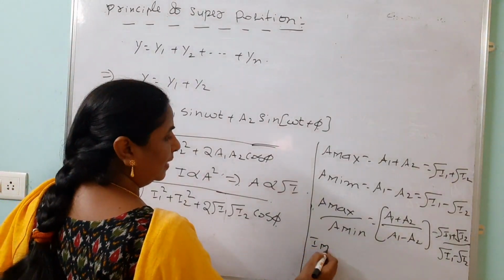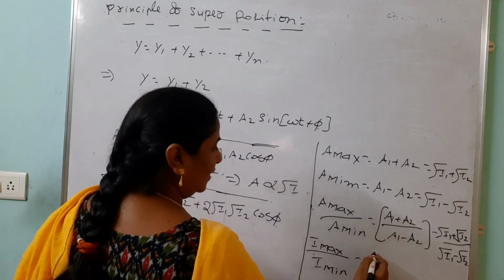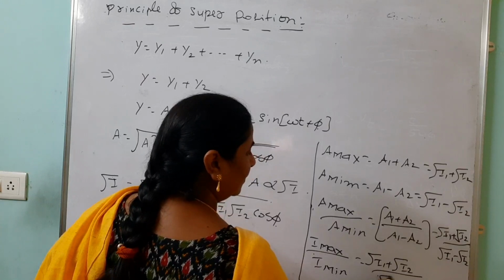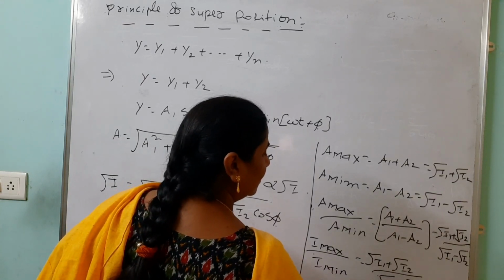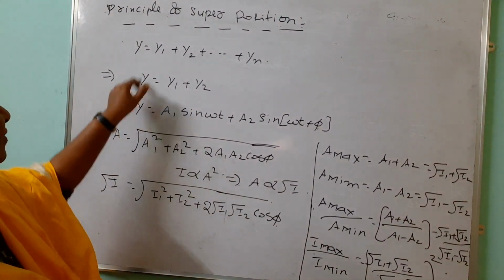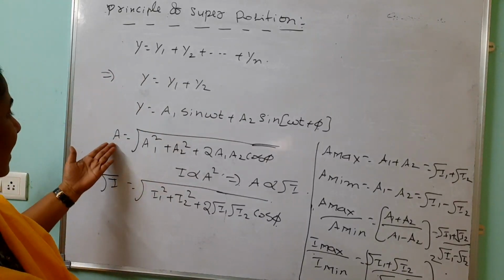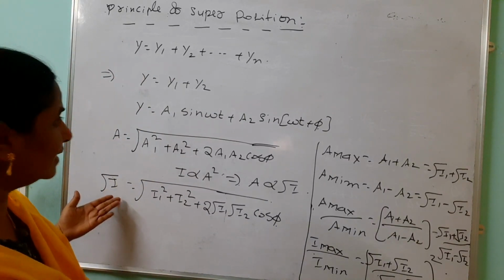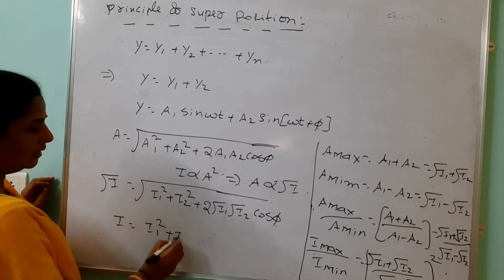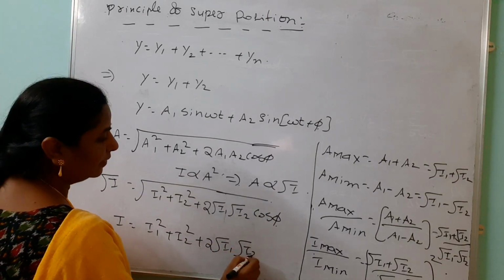I maximum by I minimum is nothing but the maximum amplitude square by minimum amplitude square, so under root I1 plus under root I2 by under root I1 minus under root I2, whole square. So like this we can calculate the displacement when different waves are combined together, finding the resultant amplitude and the resultant intensity. I equals I1 plus I2 plus 2 under root I1 I2 cos phi.